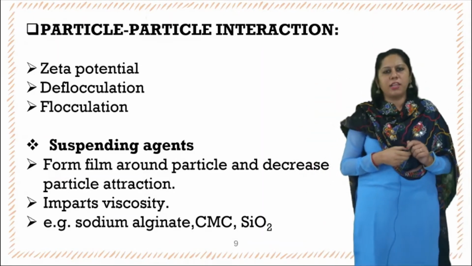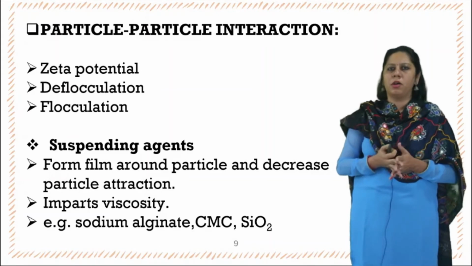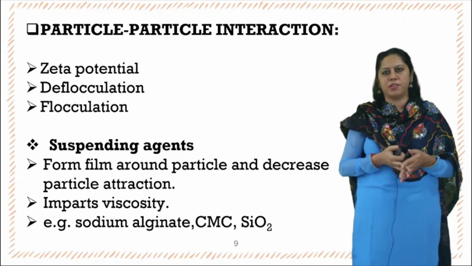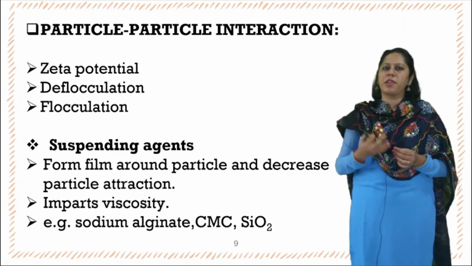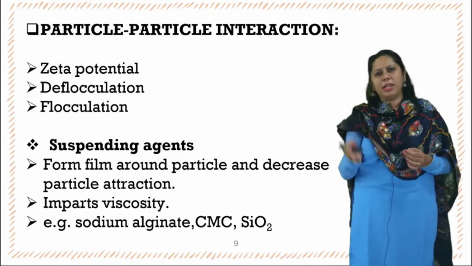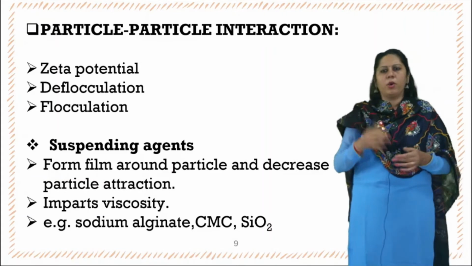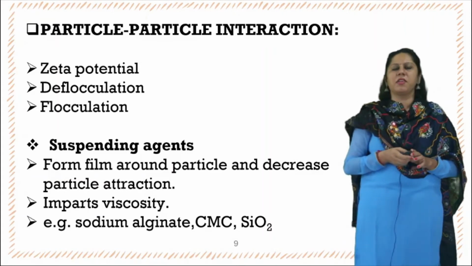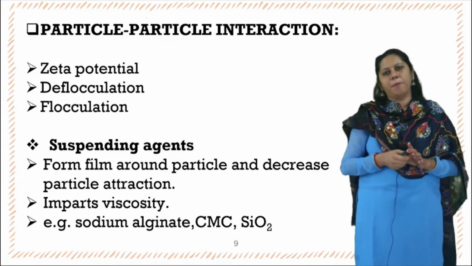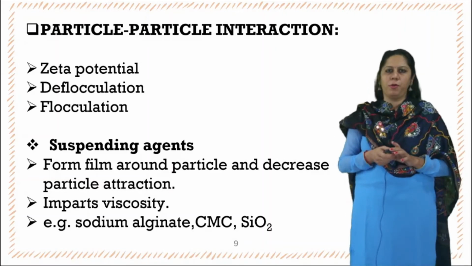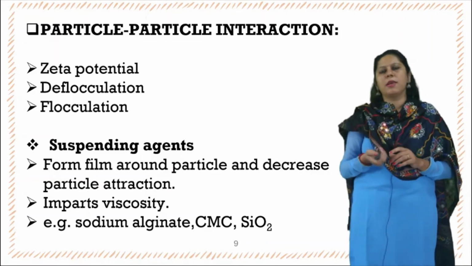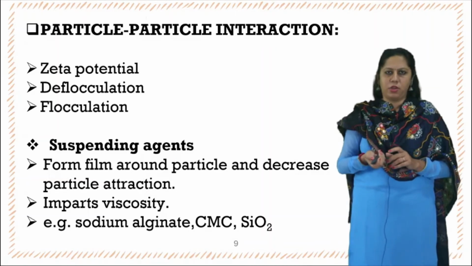The suspending agents, which are the major formulation component of the suspension. They are used for increasing the stability, making the finely divided particles uniformly dispersed throughout the external phase. They will form a film around the particle and decrease the particle attraction and impart a suitable viscosity to the formulation, like sodium alginate, CMC, silicon dioxide, etc.